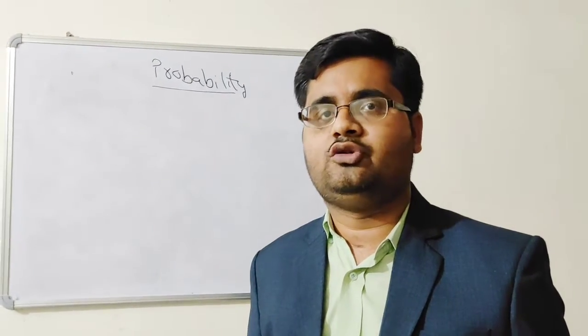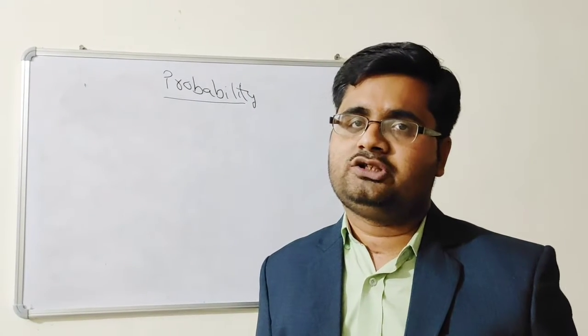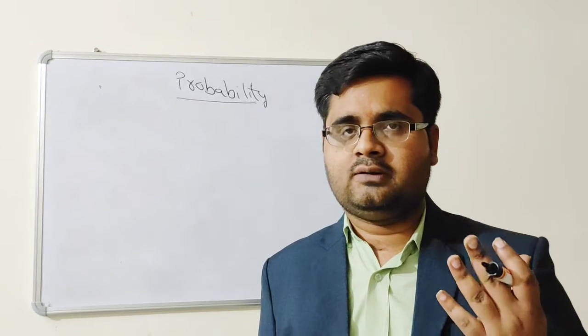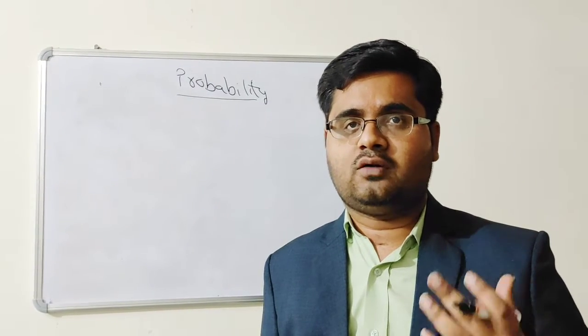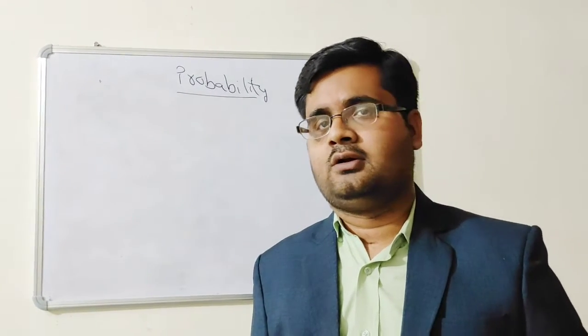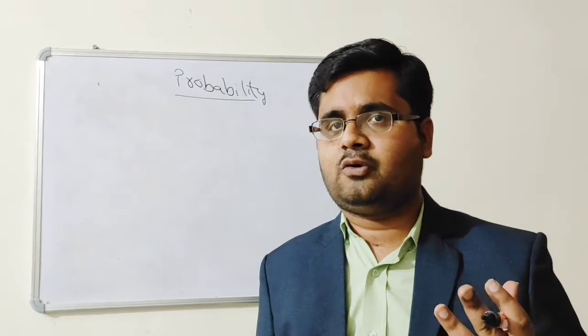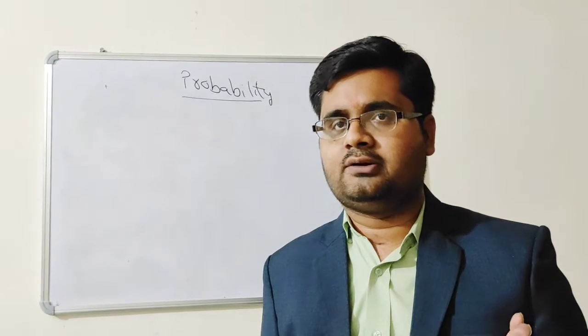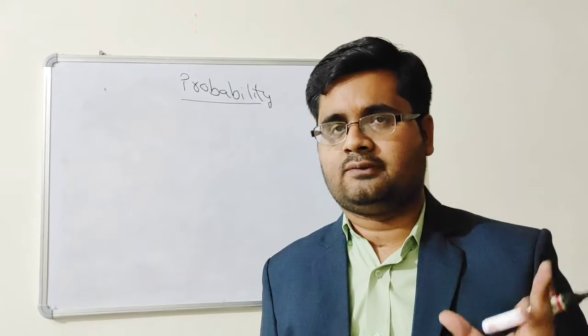In mathematics I'll teach you probability. Before starting with probability, I simply want to tell you how you solve the questions of probability. The formula of probability is: probability equals number of favorable condition upon total condition.